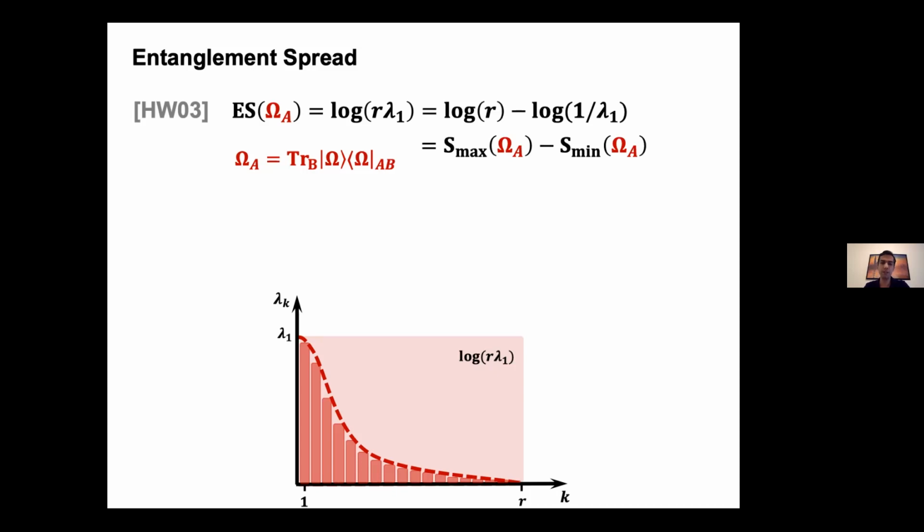And there is a nicer way of expressing this in terms of the difference between the max and mean Rayleigh entropies. So here, max entropy is the log of rank, and mean entropy is the log of 1/the maximum coefficient.